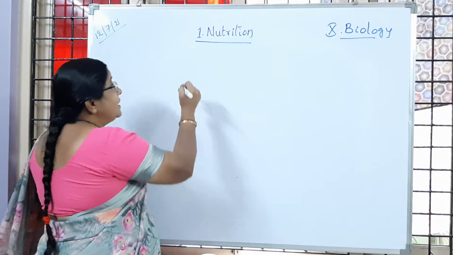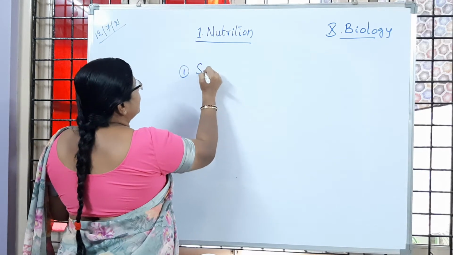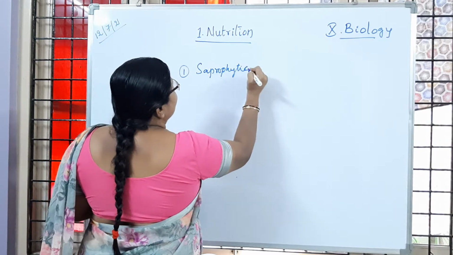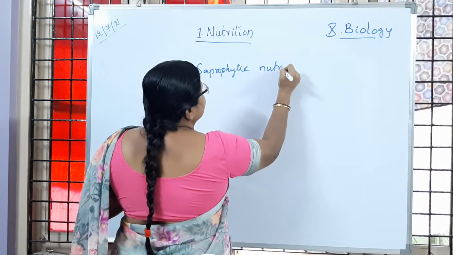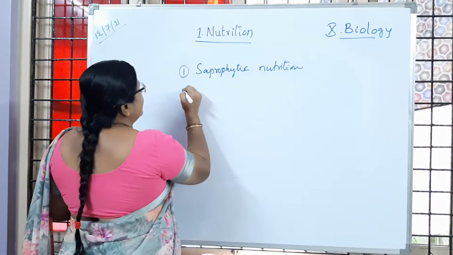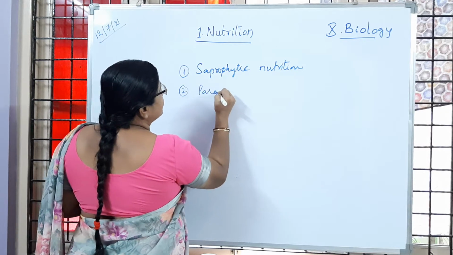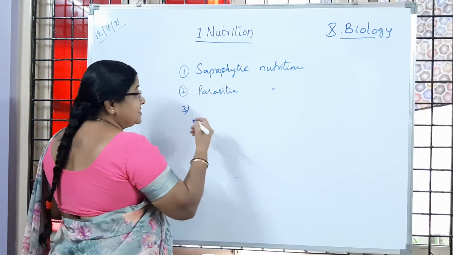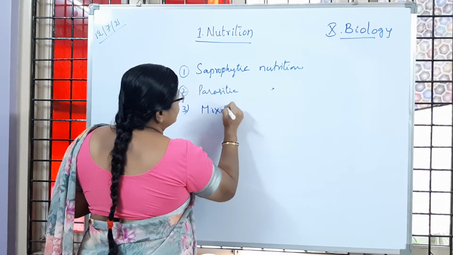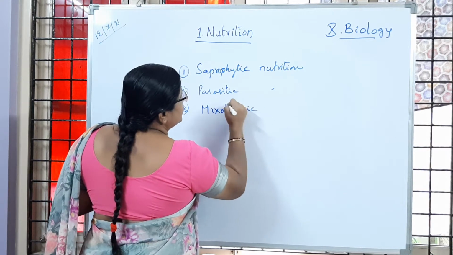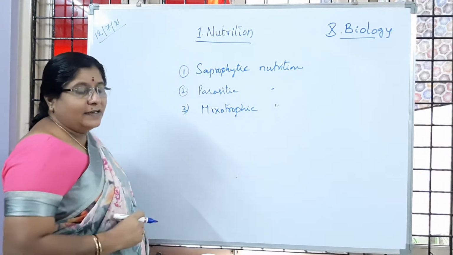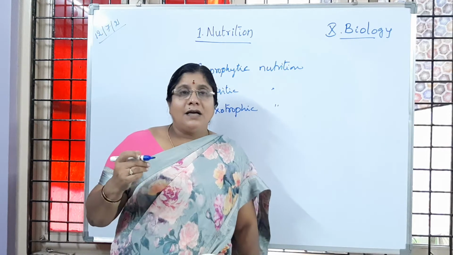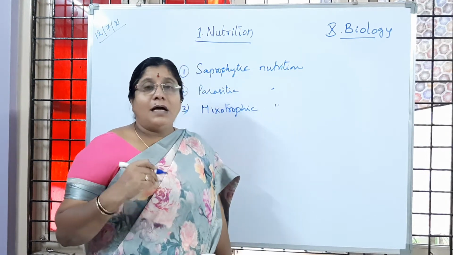First one you learned is saprophytic nutrition. Then parasitic nutrition. Another type is also there, mixotrophic nutrition. Now here, in saprophytic nutrition, some organisms like fungi and other kinds of molds, what do they do?